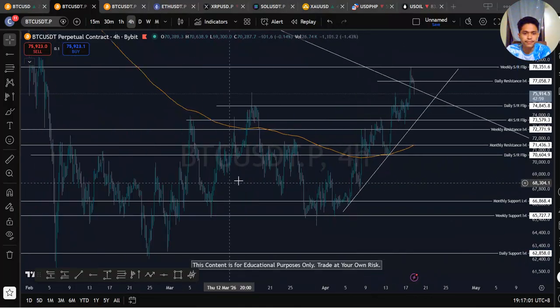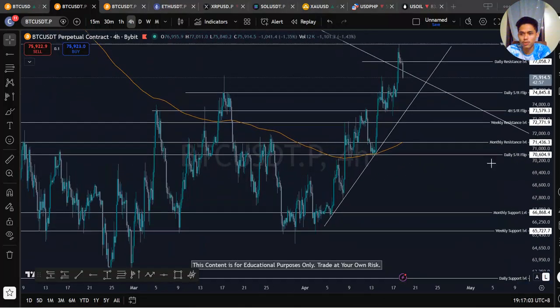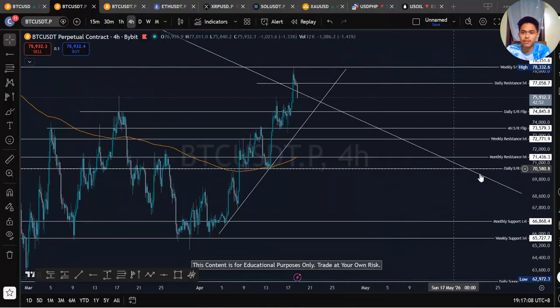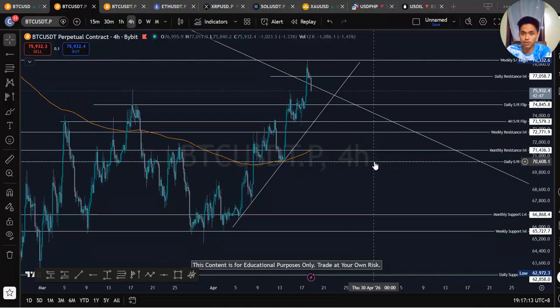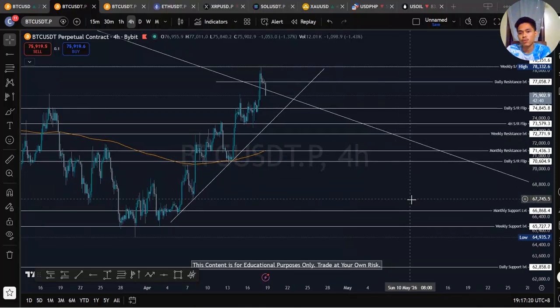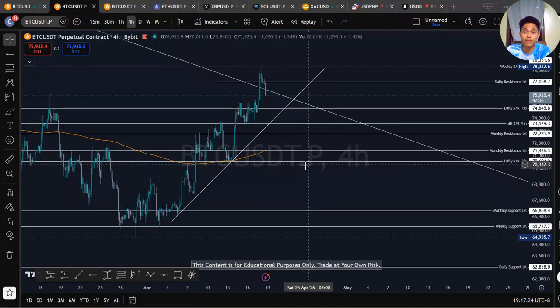So now, our main play, what you wanna do is this level, no? If this 70k level is broken down below, if the price goes here in the future, that's a bearish sign. So what we want to see to keep the bullish scenario is this level will not be broken. Just going to bounce. That's what we want to see so that we can keep going high.